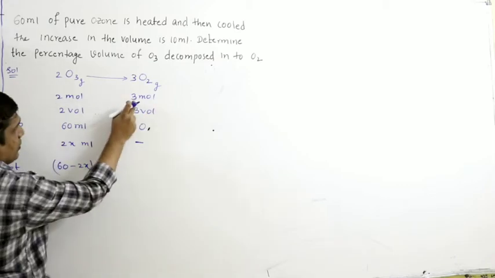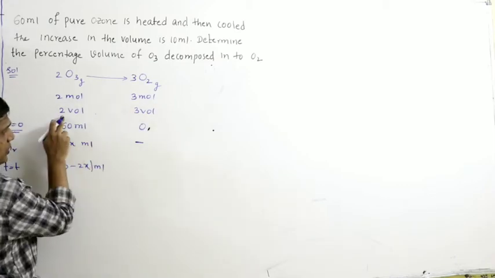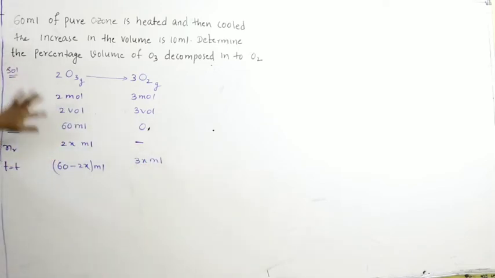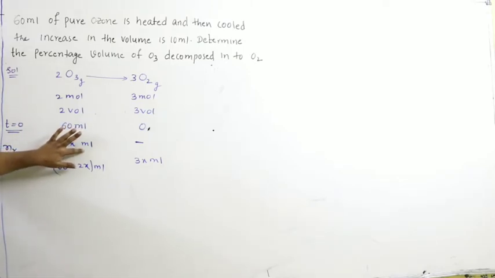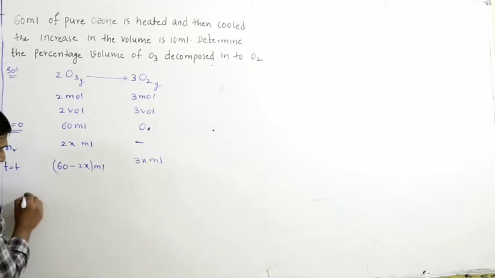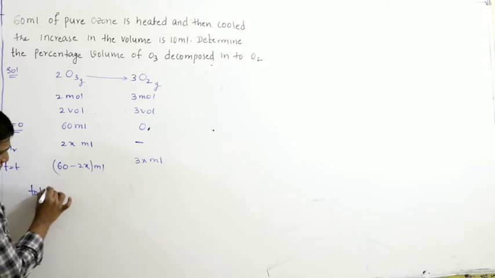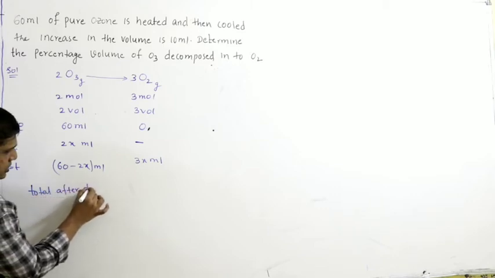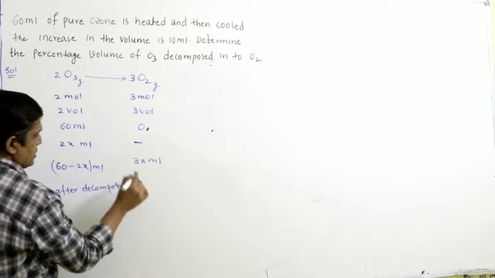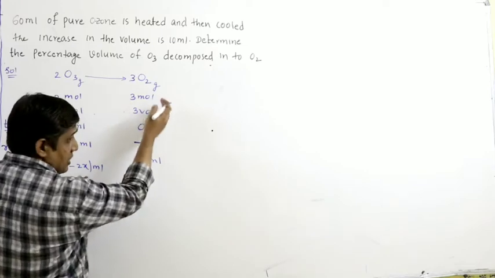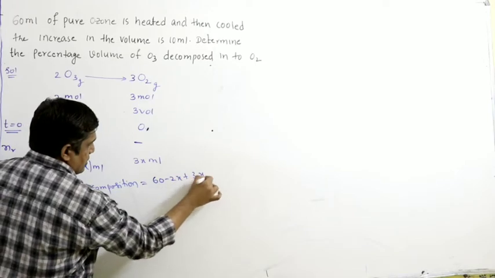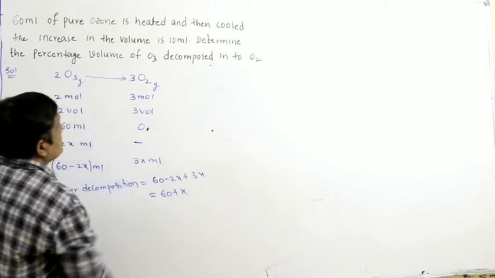For 2 moles you will get 3 moles. For 2 volumes you will get 3 volumes. For 2x ml you have to get 3x ml of oxygen. So out of 60 ml, when 2x ml of ozone are decomposed, correspondingly you will get 3x ml. This is what you will have. So total volume after decomposition, how much will I get? Sum of these two, that is volume of ozone left over plus volume of oxygen formed. 60 minus 2x plus 3x, that is 60 plus x.